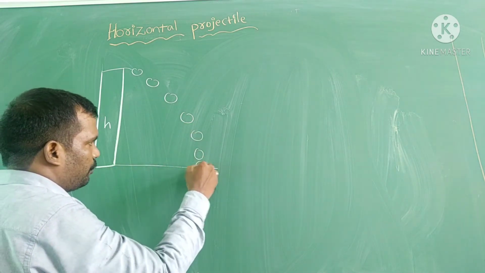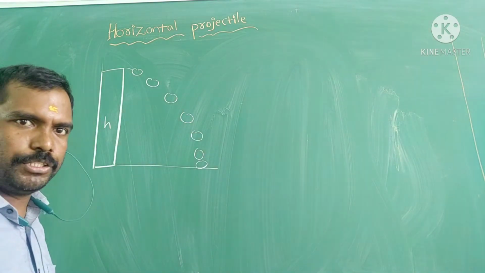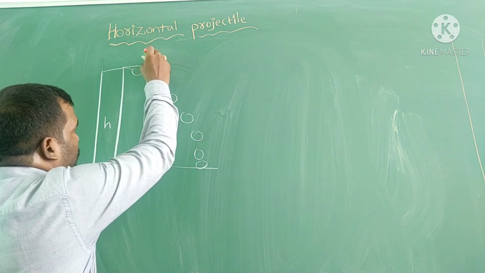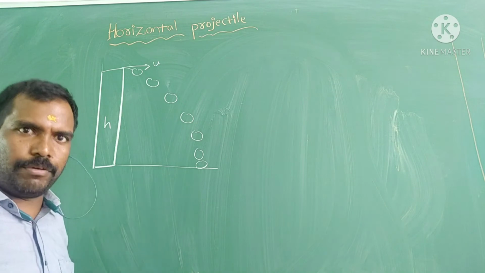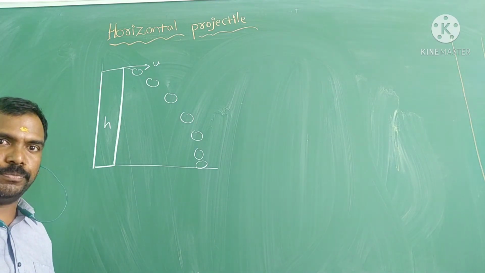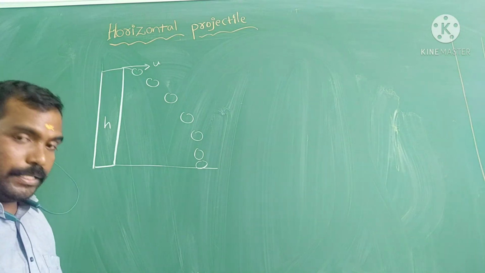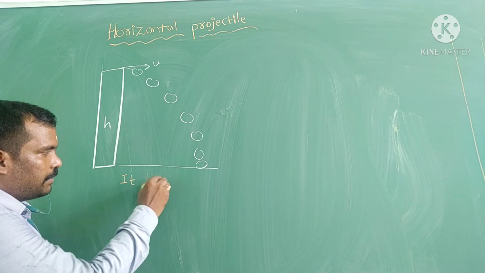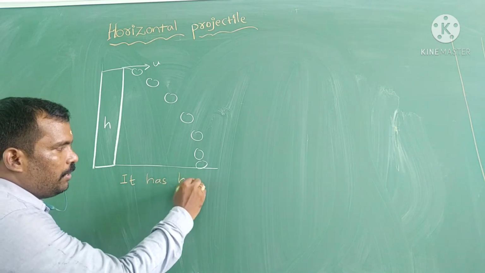This is the landing position. Here, the initial velocity of the ball is u. Very important thing you have to remember: the initial velocity is u, and it is horizontal velocity.